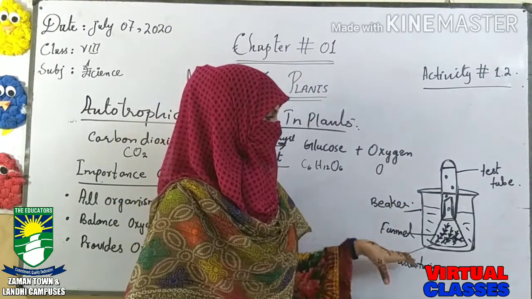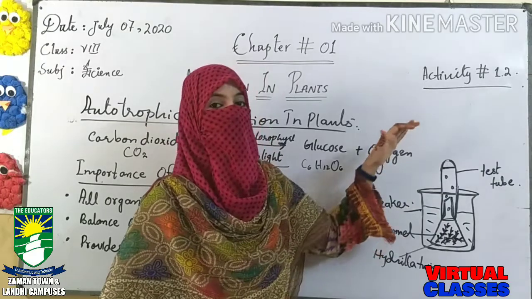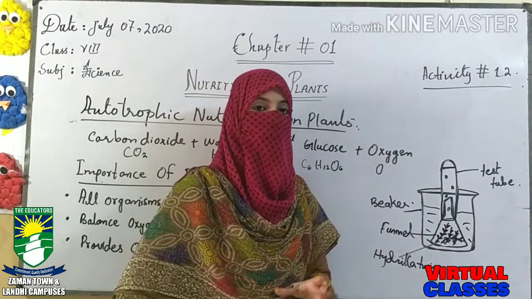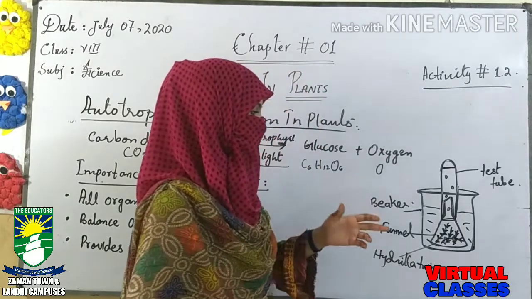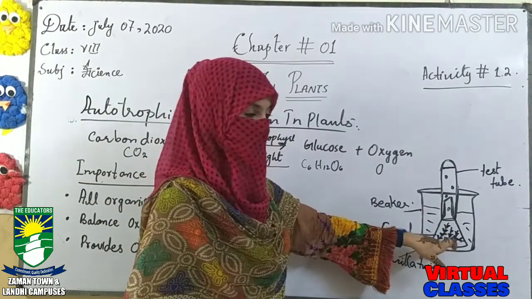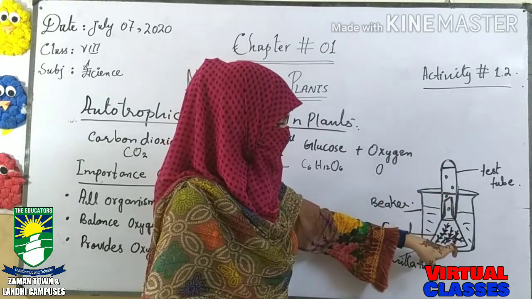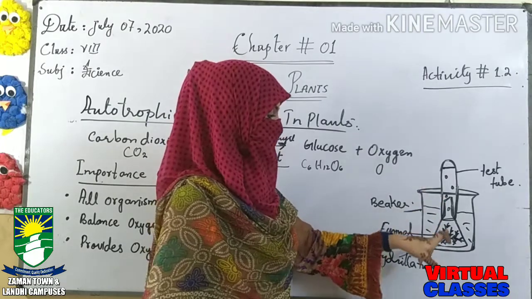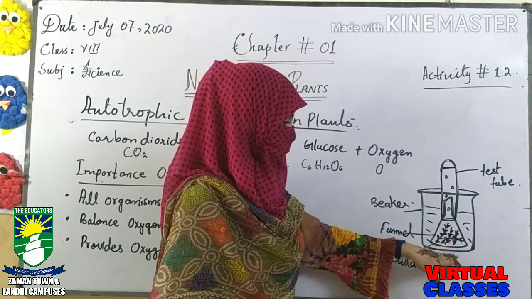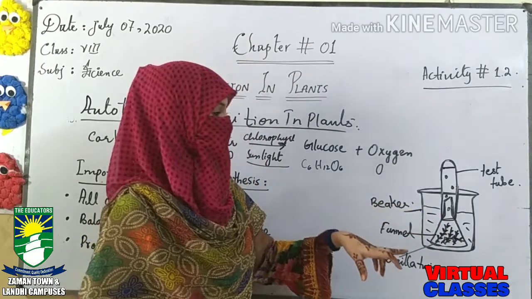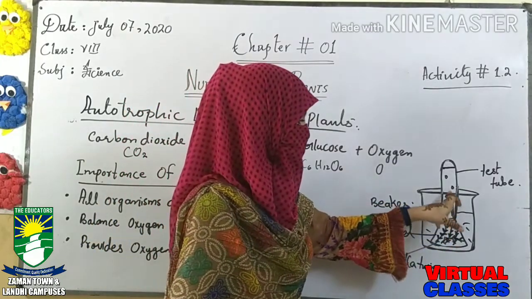Now keep this setup in the presence of sunlight. When sunlight is present, the process of photosynthesis will start. If the process starts to continue, what will happen? Carbon dioxide will be present here from the environment. If carbon dioxide is present here and water is present here, what will happen? It will start to prepare the food. When the food starts to be prepared, we can see bubbles of oxygen.